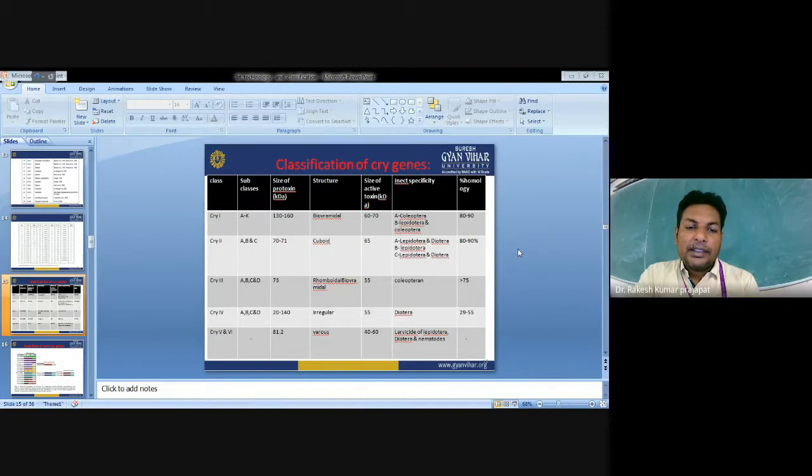Cry4 again has subclasses A, B, C, and D. Protoxin is 20 to 140 kilodalton. The structure is irregular. 55 is the size of the active toxin. Insect specificity is Diptera, with 29 to 55% homology. Cry5 and Cry6: 81 to 82 kilodalton, with size 40 to 60 kilodalton, larvicidal against Lepidoptera, Diptera, and nematodes.